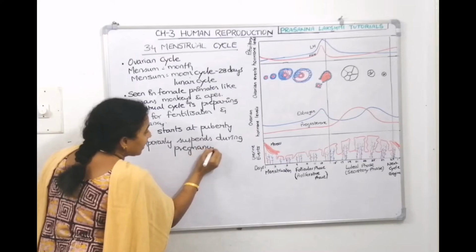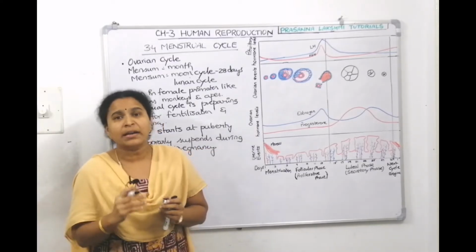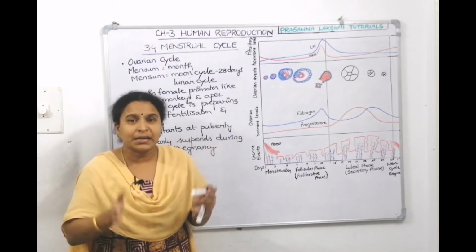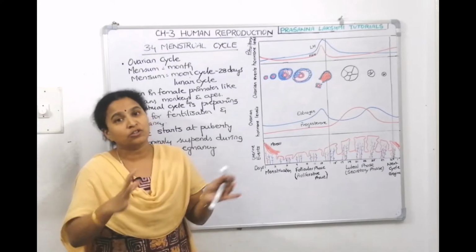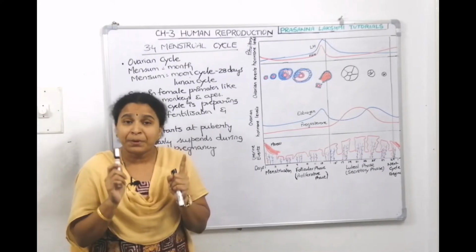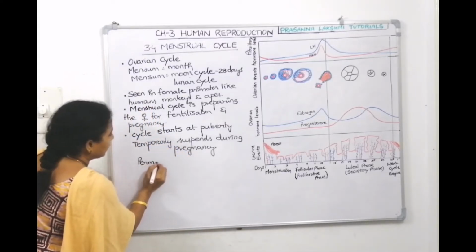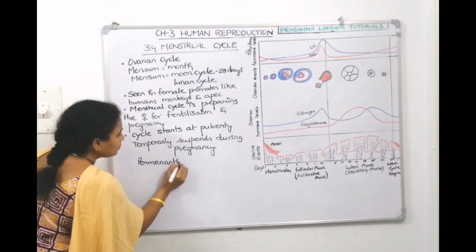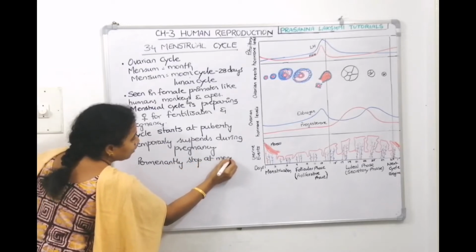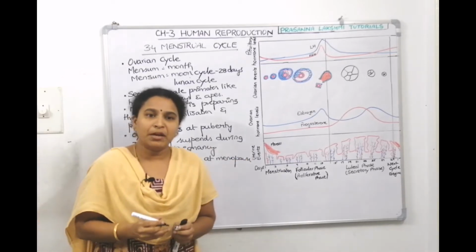During the entire 9 months of pregnancy, ovulation and menstruation will not happen. Why? There is no necessity, because the embryo is developing inside the uterus, so there is no need for a new egg to be formed.